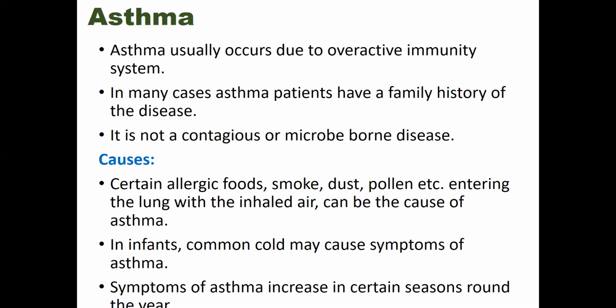Smoke, dust, pollen, when they enter the lungs with the inhaled air, can also be the cause of asthma. In infants, a common cold may cause symptoms of asthma, and seasonal variation can be related to asthma. Symptoms of asthma increase in certain seasons around the year, especially in the winter or fall season. So these are the causes.